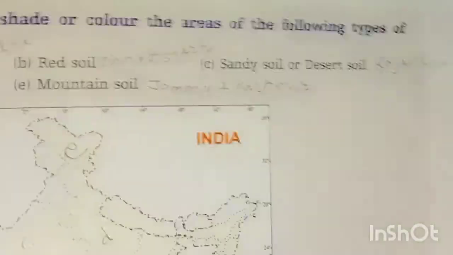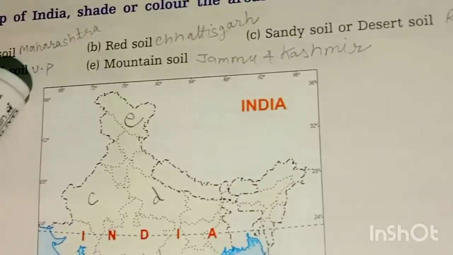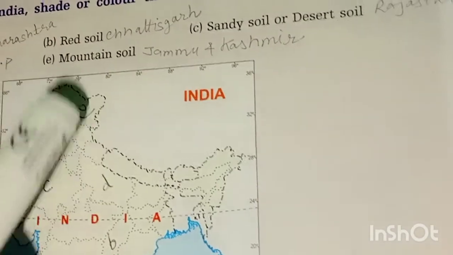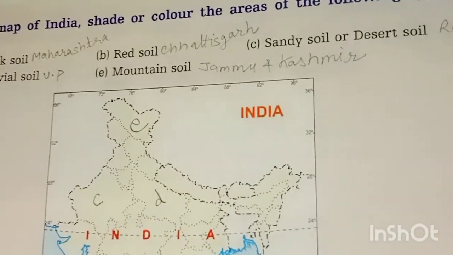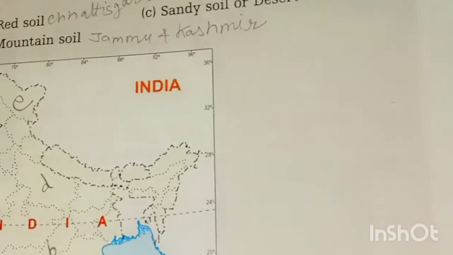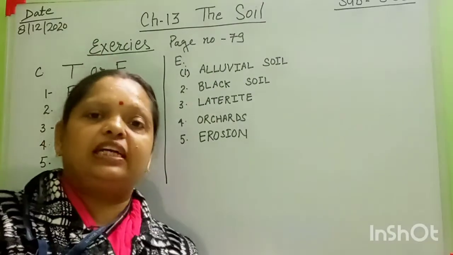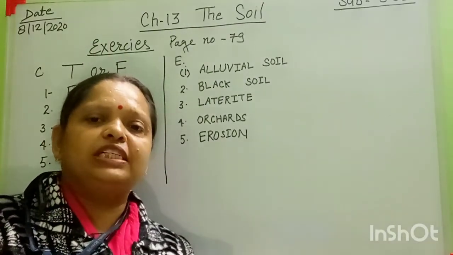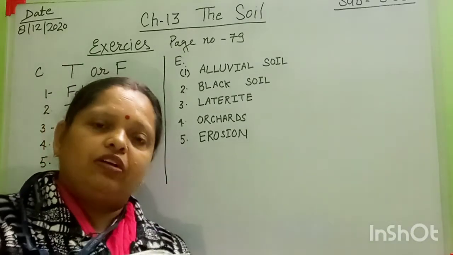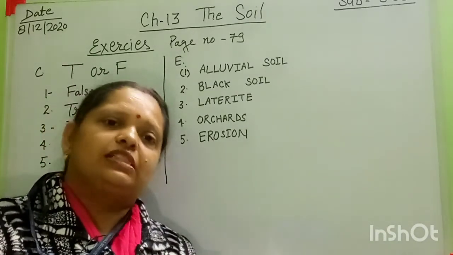Okay students, look here everyone, and mention the states like this, and here mention A, B, C, D, E. Only one state you locate now in your map activity. Hope you understand everything, students. Complete all the book exercises very well. Okay students, then thanks.